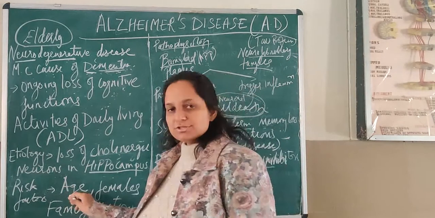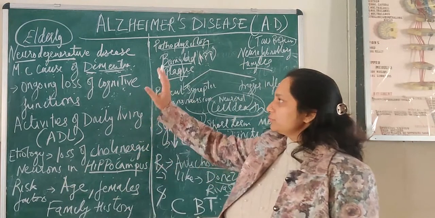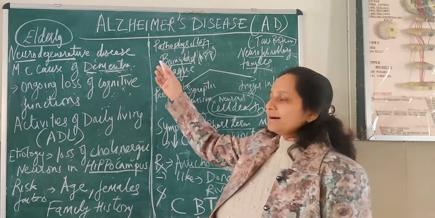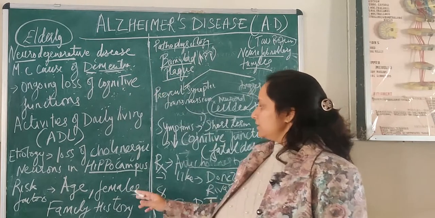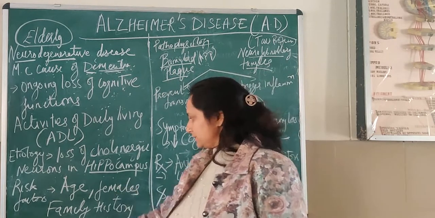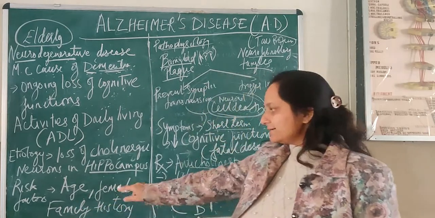Risk factors are age. People mostly are above 65 years of age. Females are more prone. Family history. These are the risk factors.